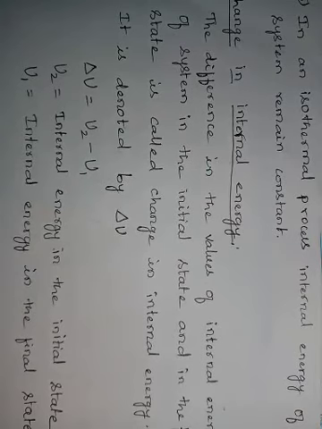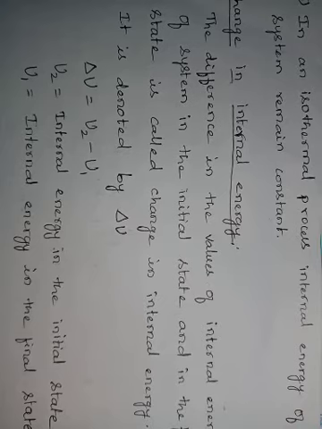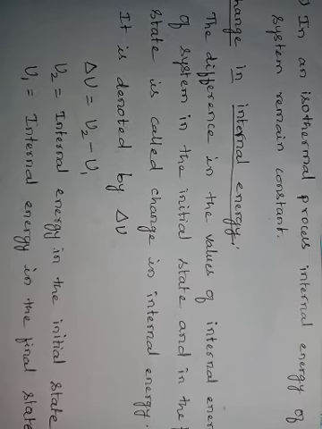Fifth property, that is in an isothermal process, the internal energy of the system remains constant. There is no change in internal energy whenever the system undergoes an isothermal process, because to maintain constant temperature we are continuously supplying heat energy to the system. Here the amount of heat absorbed by the system is converted into work, so there is neither an increase nor a decrease in the internal energy of the system. So we can say internal energy in an isothermal system remains constant.